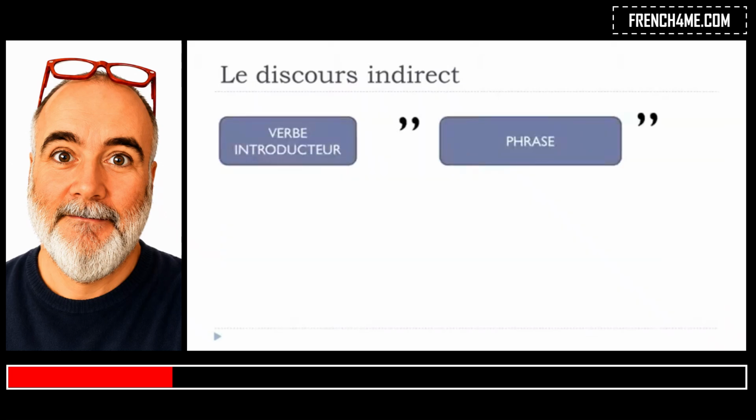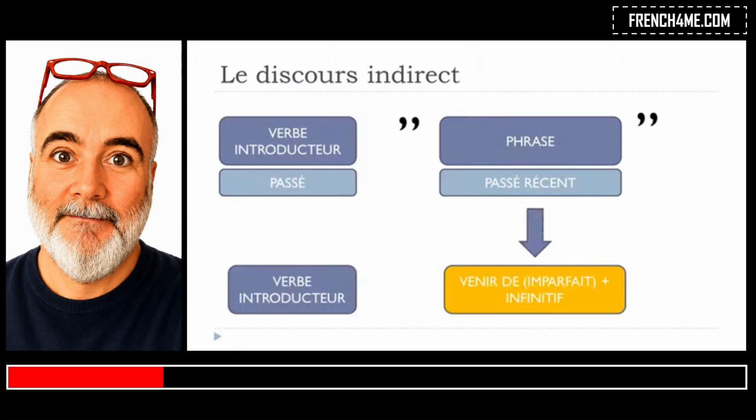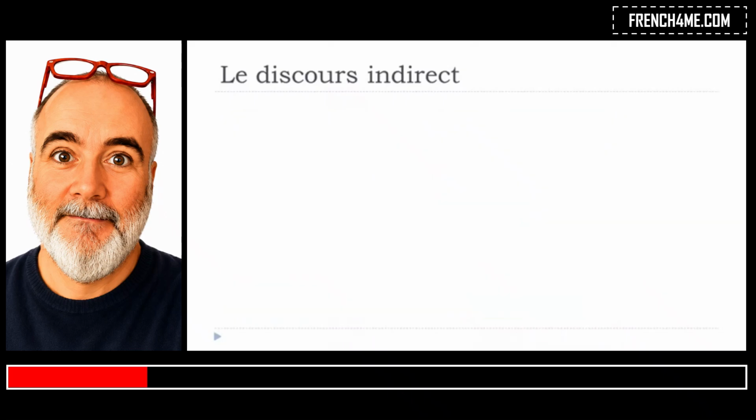And last but not least, if you've got in your second part the passé récent, so this recent past, then it will be still the same structure, the same way to construct it. So normally this passé récent is constructed like that, venir de, but then it's at the present, and in that case it will be modified like we had previously for this near future, le futur proche. It should be at the imparfait form. Okay, so let's have a look.